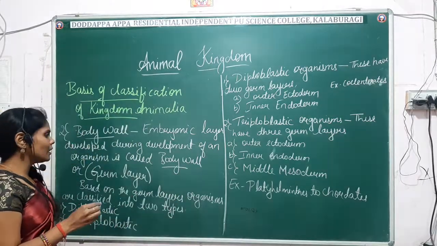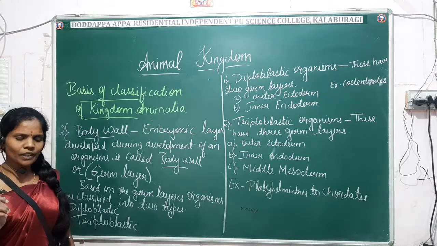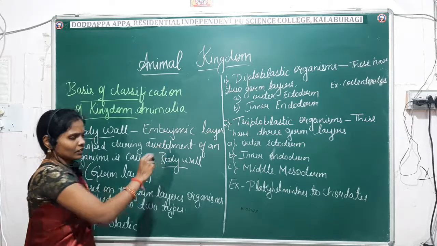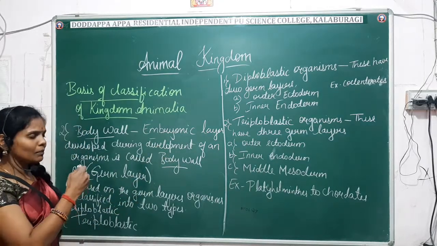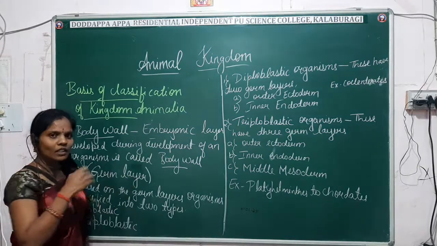We can say body wall, or we can also call it the germ layers. That is, during the development of the embryo, the embryonic layer which is developed, we commonly call it the body wall.